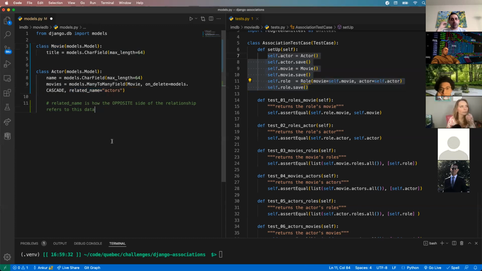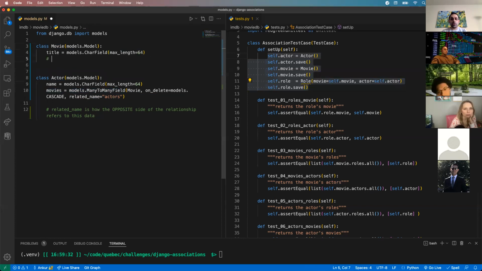The way I remember it, it's not the smartest way, is if I'm creating a field in this model, the related name should be that model. Because this is how movie is going to refer to actors, meaning there's an imaginary field that I have access to called actors. That's what related name is saying. How does the opposite side refer to the data?